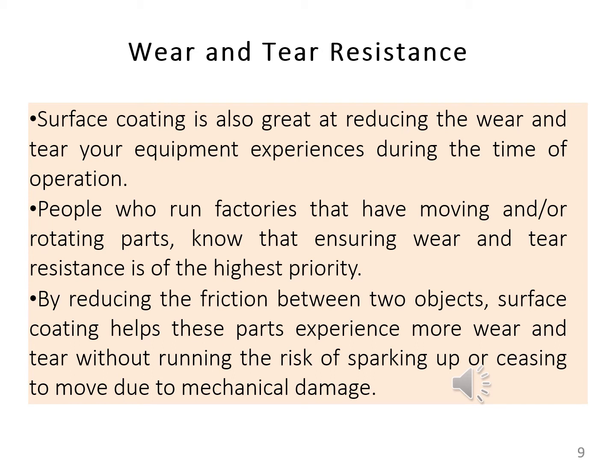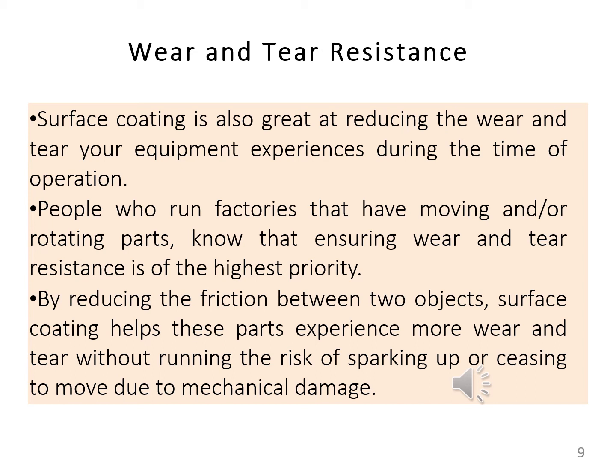By reducing the friction between two objects, surface coating helps these parts experience more wear and tear without running the risk of sparking up or ceasing to move due to mechanical damage.